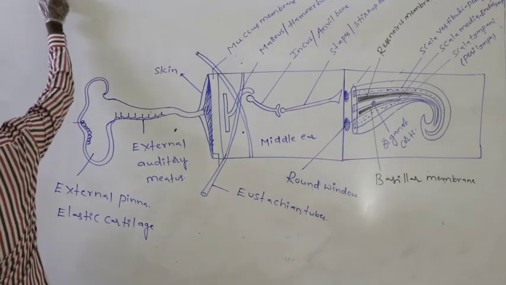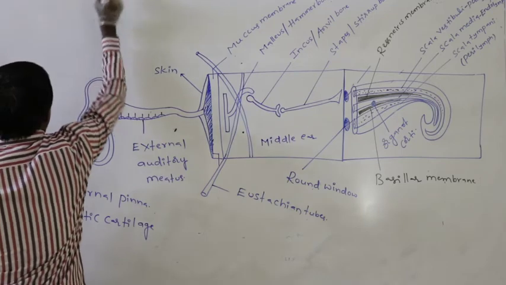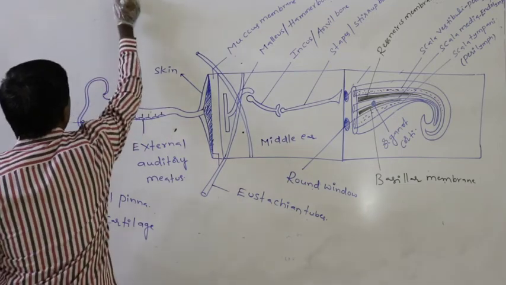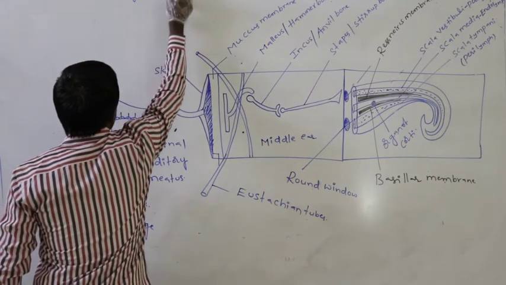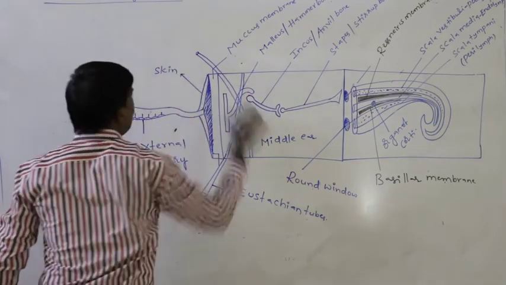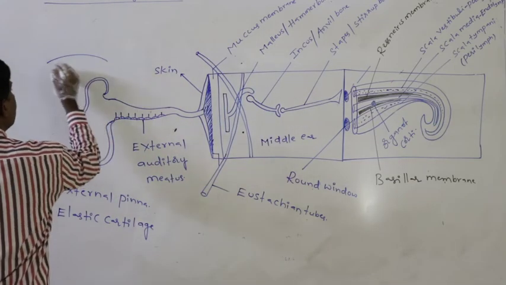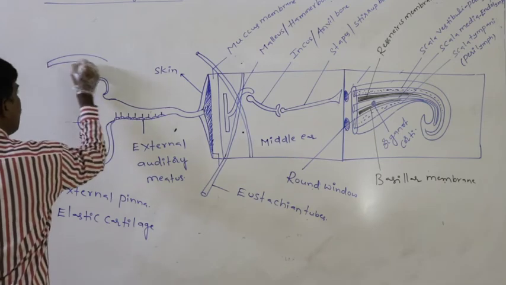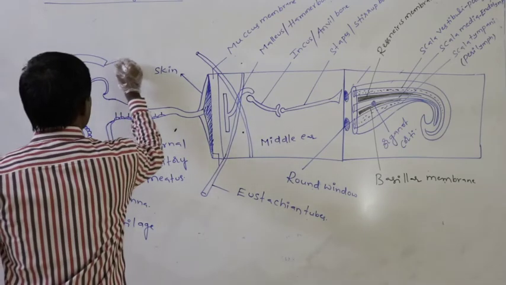When we observe the structure of the organ of Corti, just assume this is the basilar membrane.